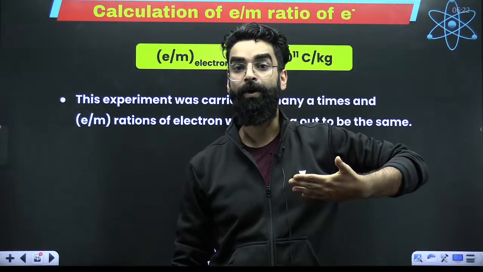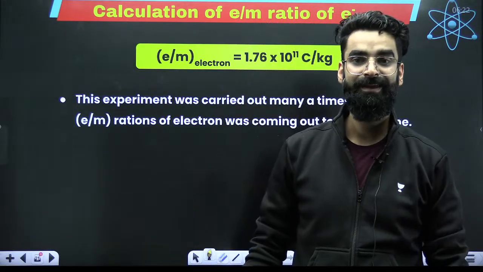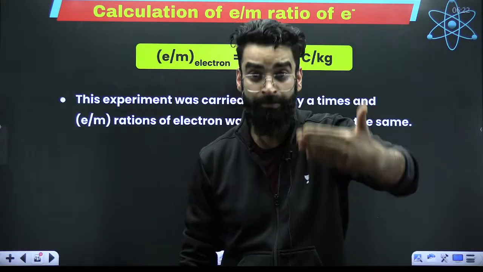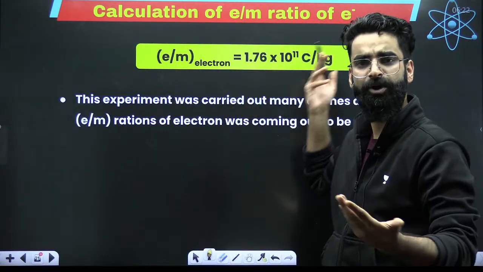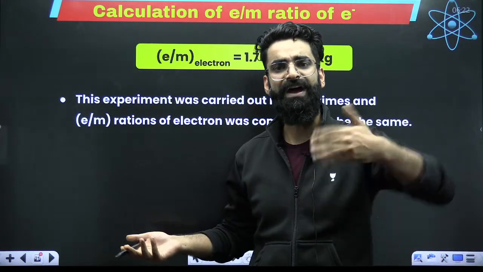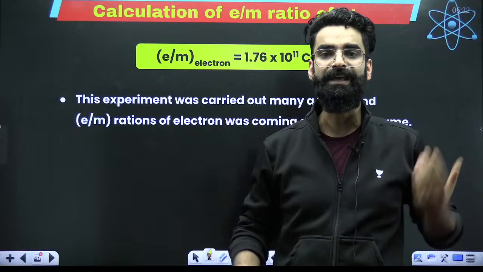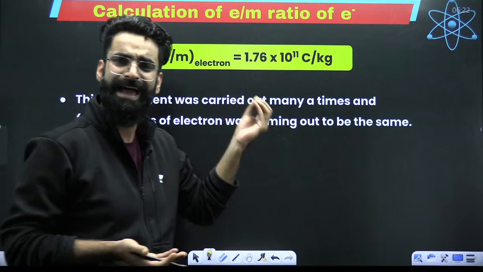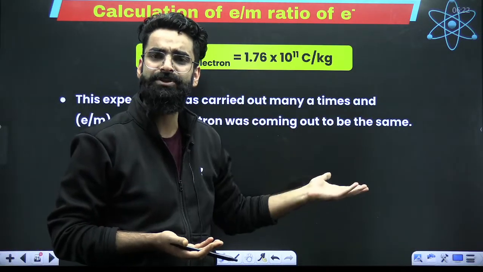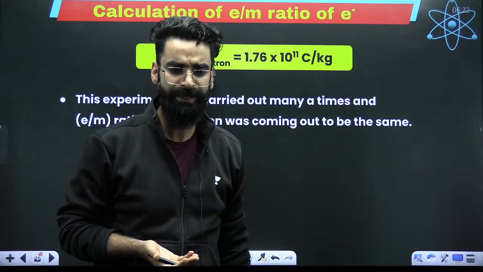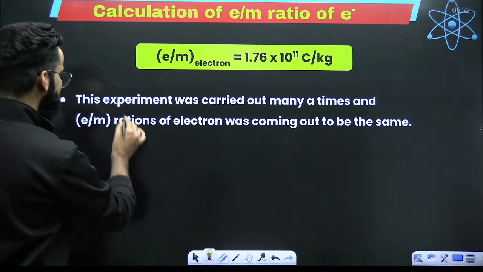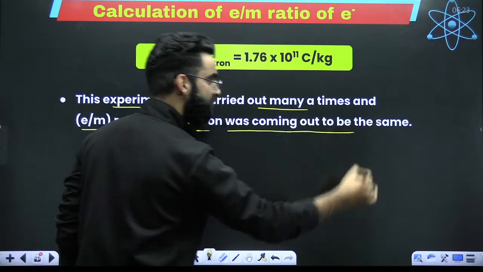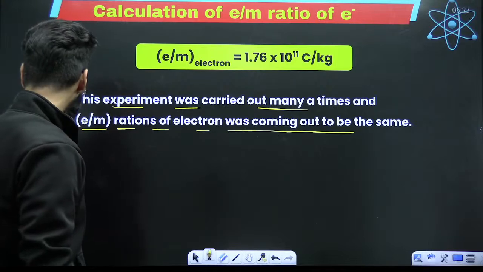H2 gas. Now, the experiment was repeated with one more gas, and the e/m ratio was coming out to be the same. When another gas was taken and the experiment repeated again, the e/m ratio was again the same. Because all the gases will give away the same electrons during ionization, and those electrons will move. So this experiment was carried out many times, and the e/m ratio of electrons was always coming out the same.